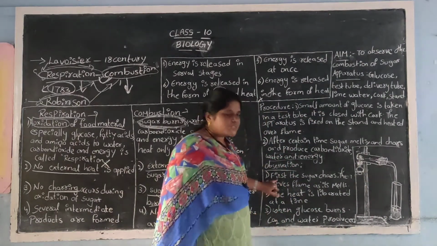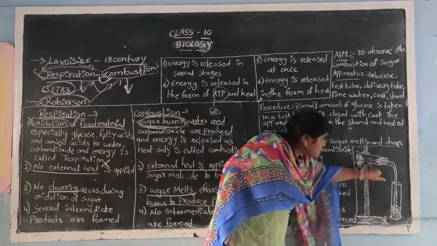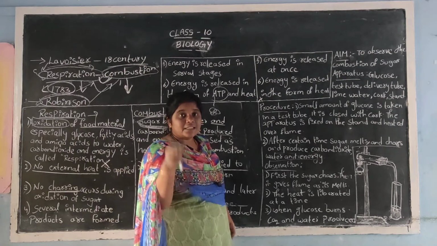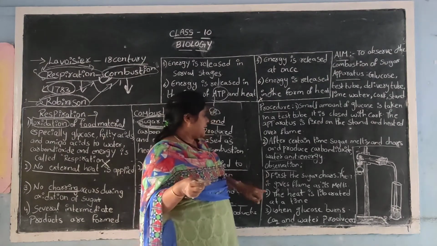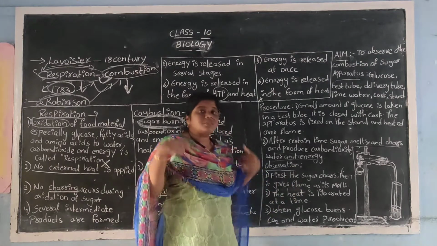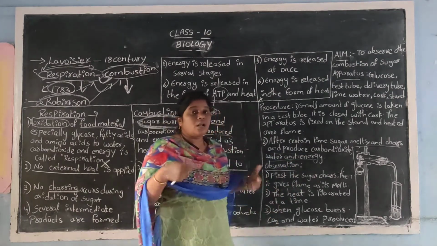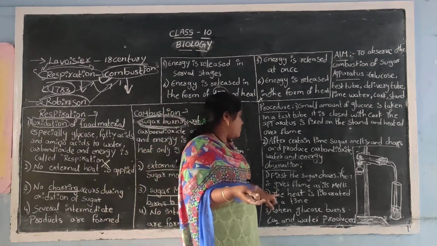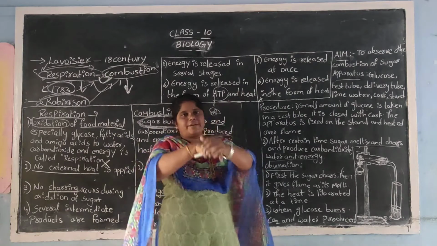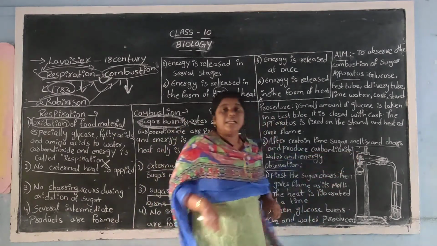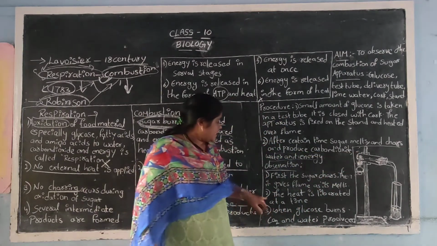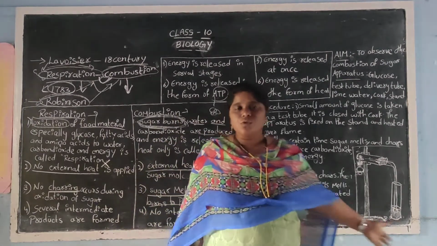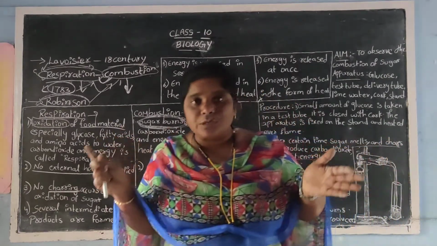So first of all, what did we observe? We observed that the sugar has charred. Charring is nothing but becoming black in color. If you continuously supply heat energy, it will melt and produce flame, and heat is liberated. You can feel that the heat is liberated. So when the glucose burns, CO2 and water are produced. This proves the combustion of sugar activity.